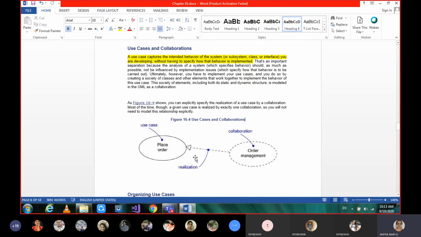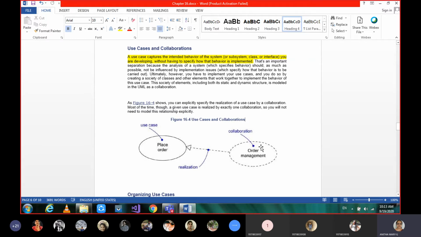Order management is realized through placing an order, or a college is realized through student admissions. So that's how we can say a system will exist only with the primary thing. What else goes on later can be talked about in detail.